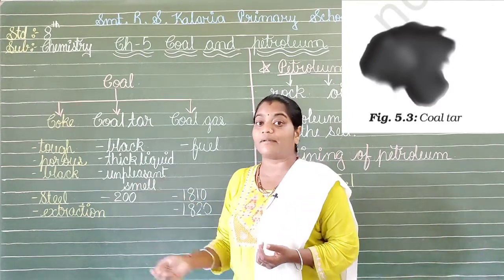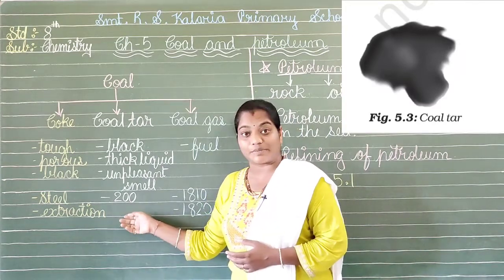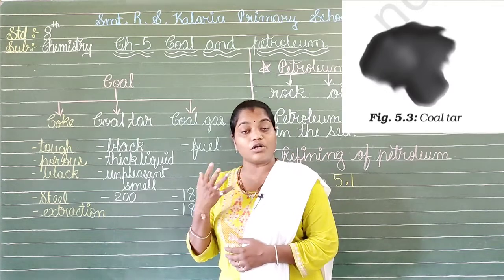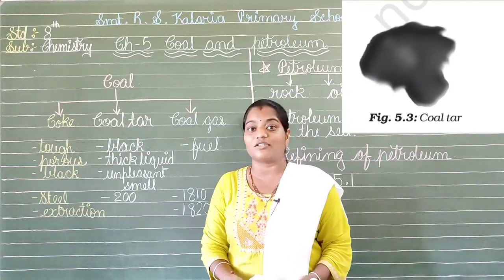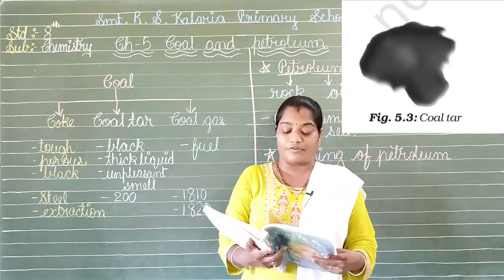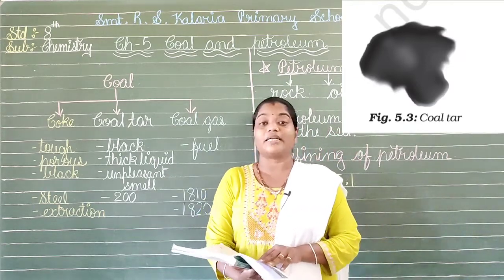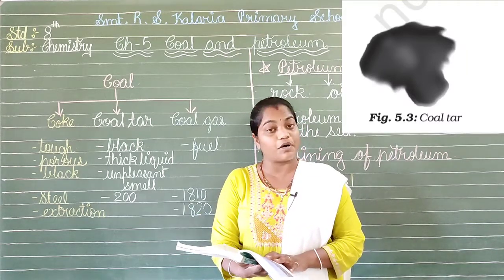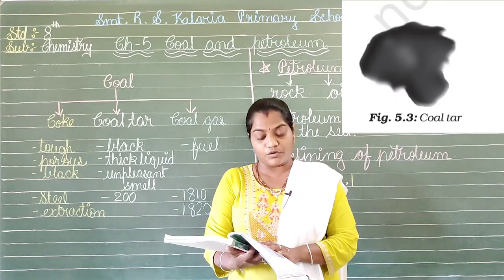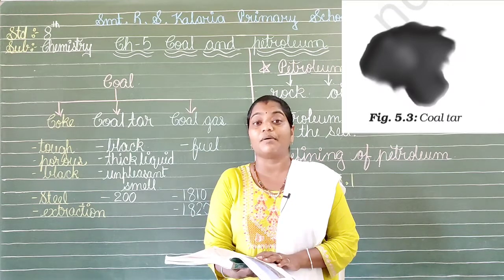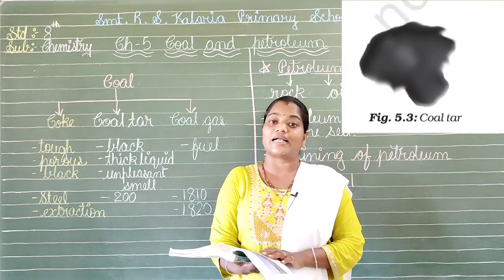There is a treasure inside this coal tar. What do you know? It contains 200 substances inside it, means we can take out more than 200 substances from it. Now, as we have lots of things, the usage of this coal tar is also wide. So, let us have the reading portion for that. The products coming out from the coal tar are synthetic dyes, drugs, explosives, perfumes, paints, plastics, photographic films, roofing materials, and so many other things that can be made from this coal tar. So, we can say that it is again a treasure of things inside it, isn't it?